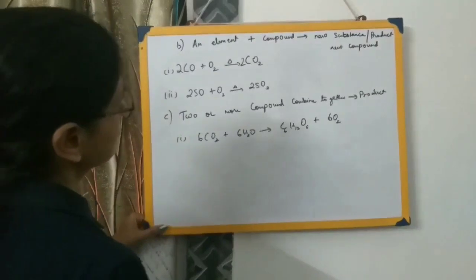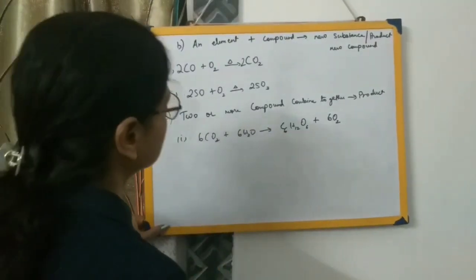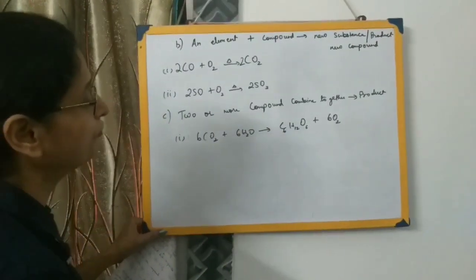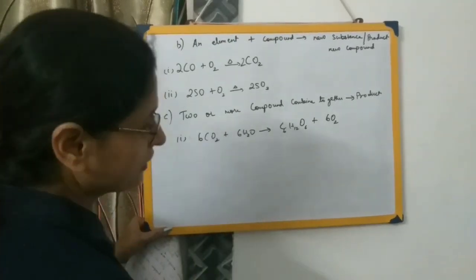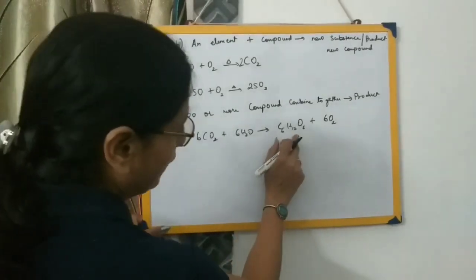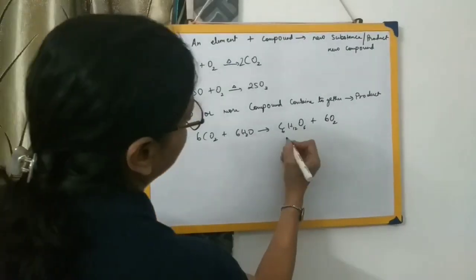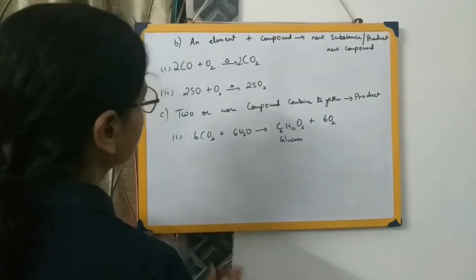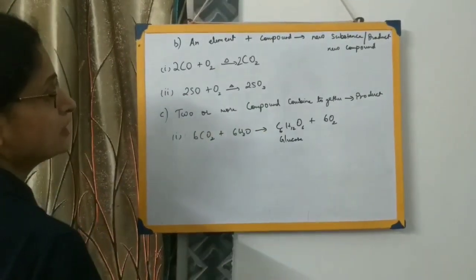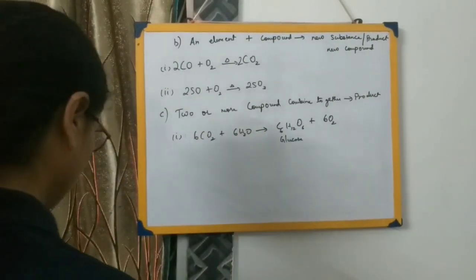So which reaction is this? This is an example of which type of reaction? This is an example of photosynthesis. Carbon dioxide is a compound, water is also a compound, forming another compound, that is glucose, along with oxygen. So here 2 compounds are combining together to give us a new product.